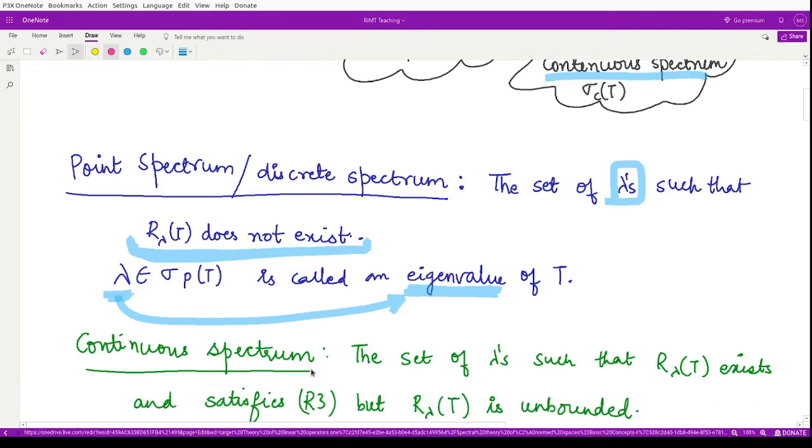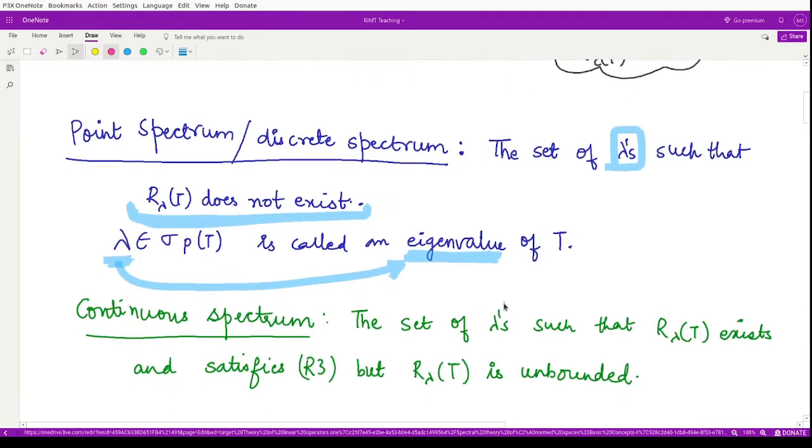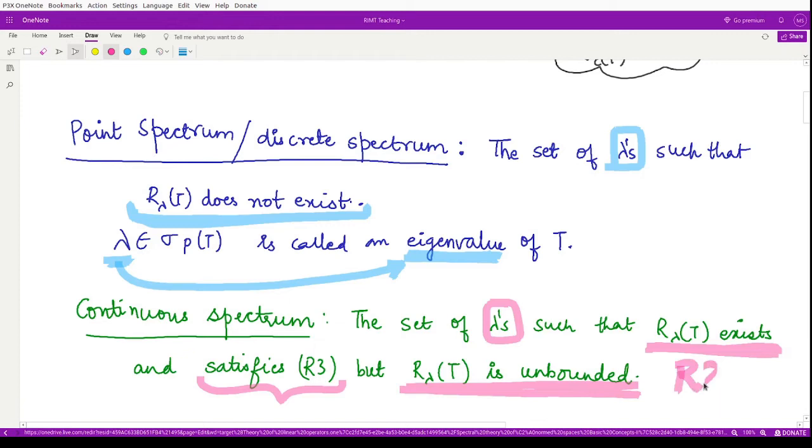Next, let us discuss the continuous spectrum. For all those lambdas which are present in the continuous spectrum, R_lambda(T) exists. Now the inverse operator exists. The property R3 is also satisfied, but R_lambda(T) is unbounded. So that means the second property is not satisfied. Here in this case the property R1 is satisfied, the property R3 is satisfied, however the property R2 is not satisfied.